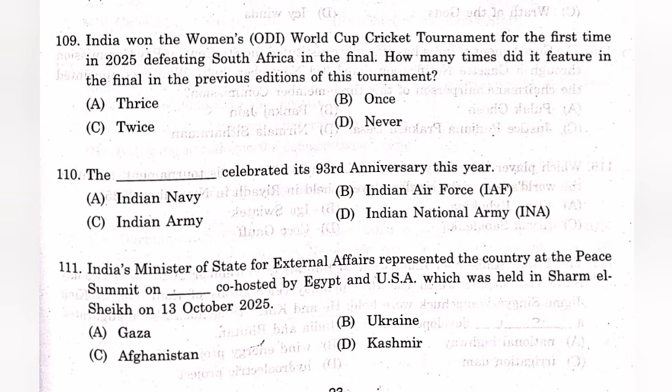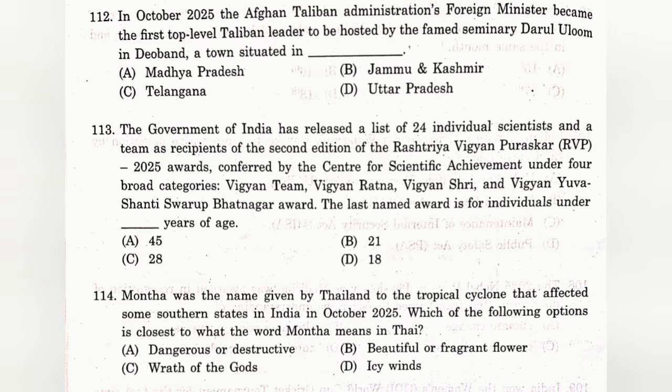Question 111. Indian Minister of State for External Affairs represented the country at the Peace Summit on dash, co-hosted by Egypt and USA, which was held in Sharm el-Sheikh on 13 October 2025. The answer is A, Gaza. Question 112. In October 2025, the Afghan Taliban administration foreign minister became the first top-level Taliban leader to be hosted by the famed seminary Darul Uloom in Deoband, a town situated in, the answer is D, Uttar Pradesh.